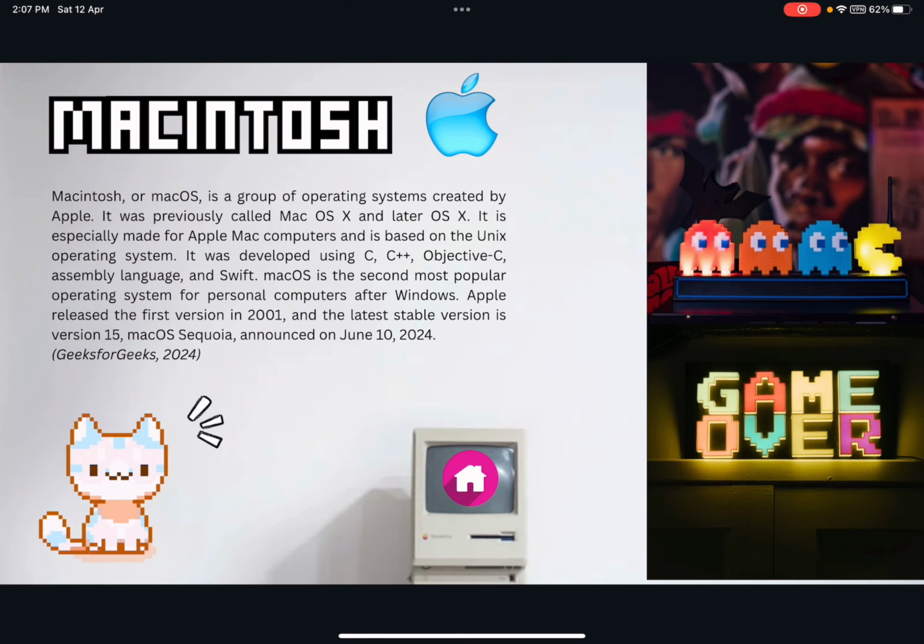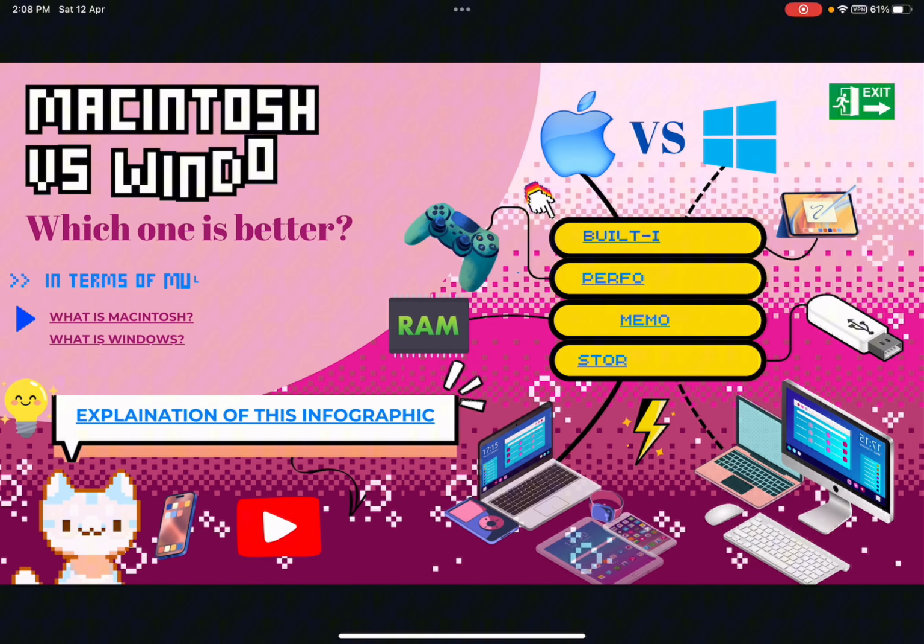macOS is the second most popular operating system for personal computers after Windows. Apple released the first version in 2001, and the latest stable version is version 15, macOS Sequoia, announced on June 10, 2024. Let's go back to the home page and look up what is Windows.